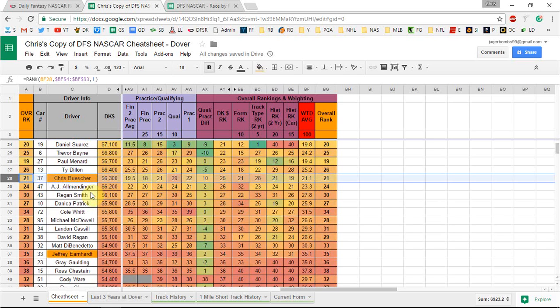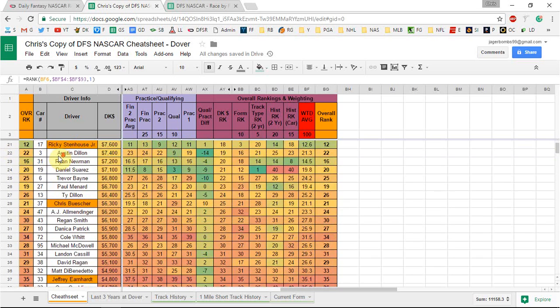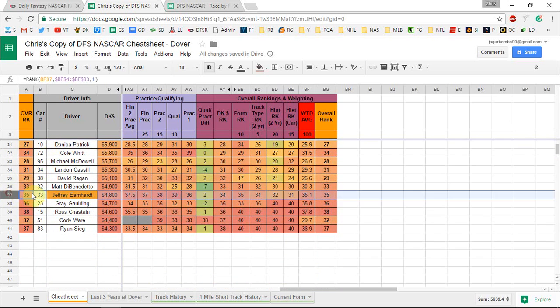And then one play I really like in the bottom, if you're playing stars and scrubs, I built a lot of lineups with Kyle and Jimmy this week, or even both Kyles, Busch and Larson, Harvick and Jimmy. Playing that stars and scrubs game, I like looking at Jeffrey Earnhardt. He's starting dead last, so he's got 0 negative place differential value this week, and 39th place pays 5 points on DraftKings, so he's pretty much guaranteed 5 points this week. And I think even if he finishes around 34th place, that's 10 points plus 5 for the place differential. You can be around 15 points, which for sub 5K, I think it makes a lot of sense this week. So yeah, those are some of my top plays.